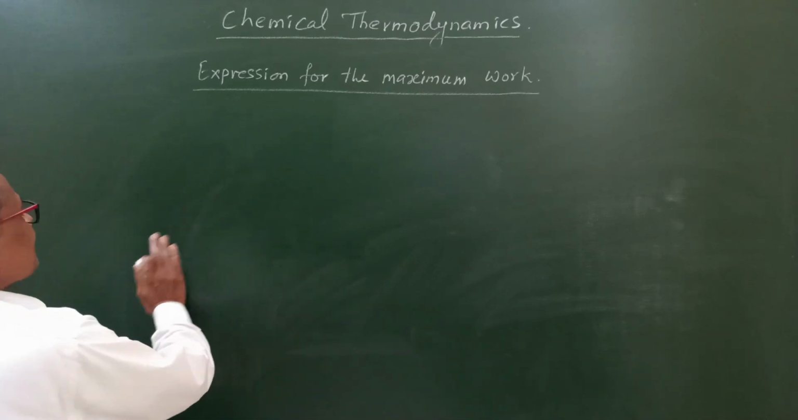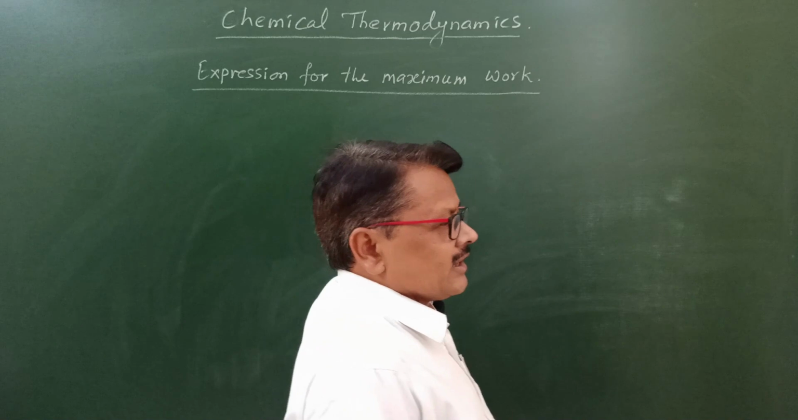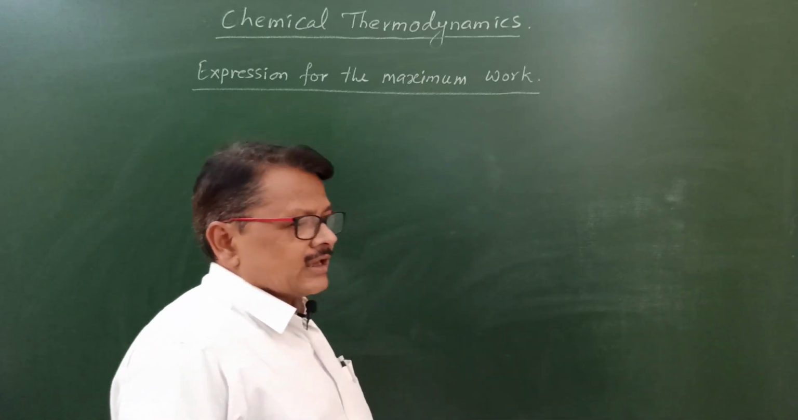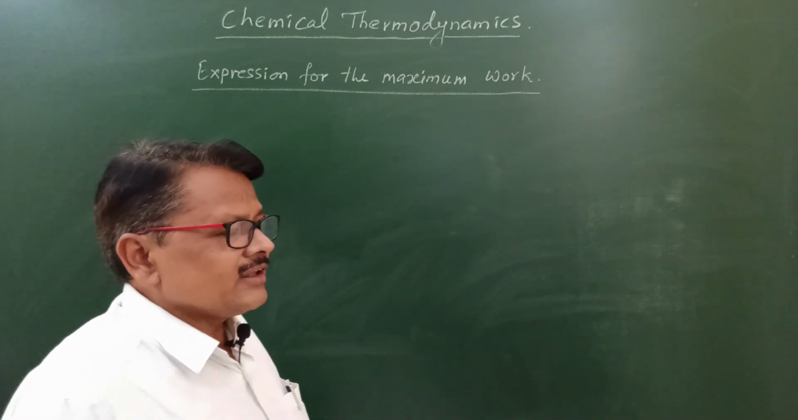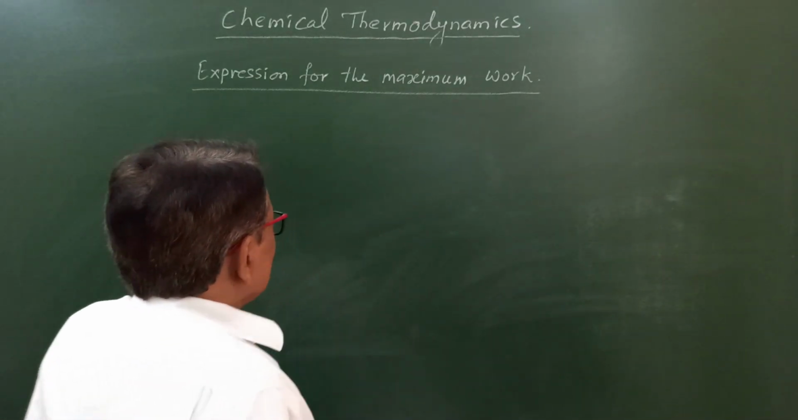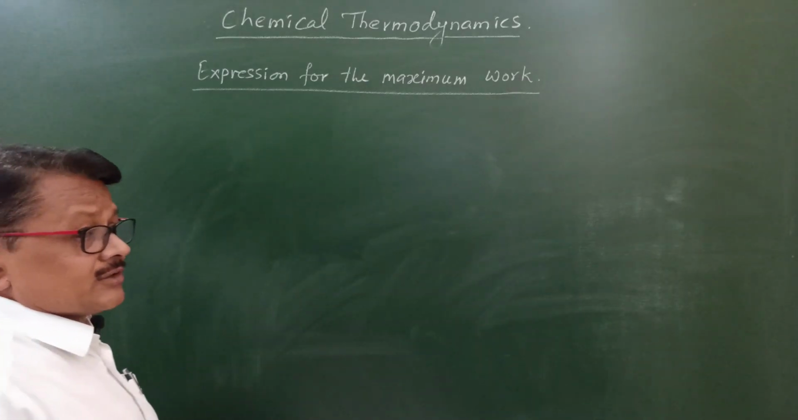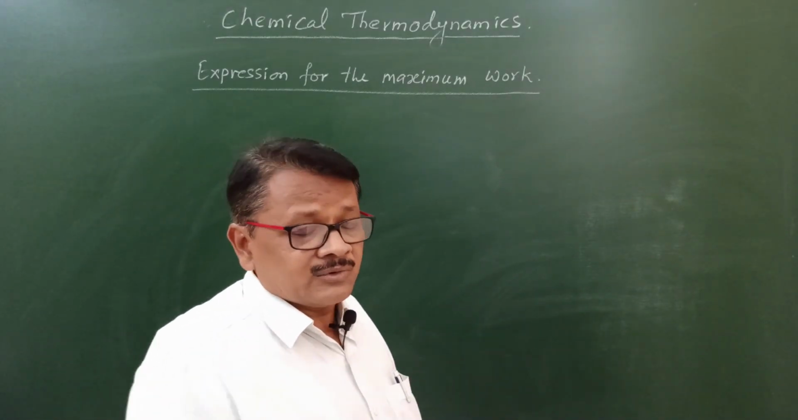Here the initial volume of the gas is V1 and the final volume of the gas is V2, and the temperature which is maintained constant is T. We have to consider that maximum work is obtained in an isothermal and reversible process.